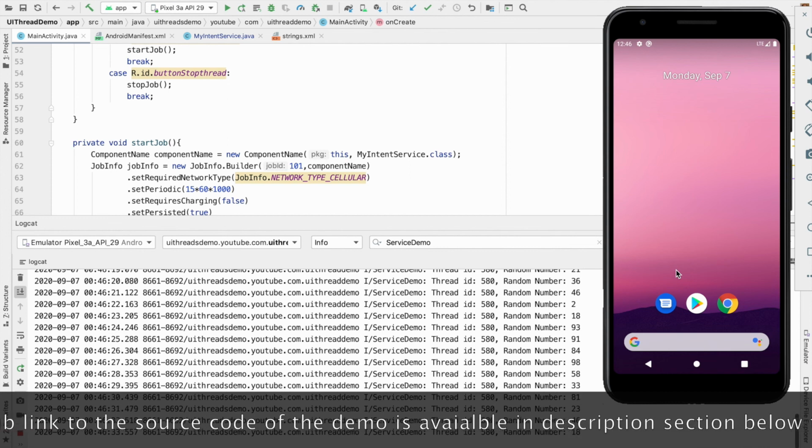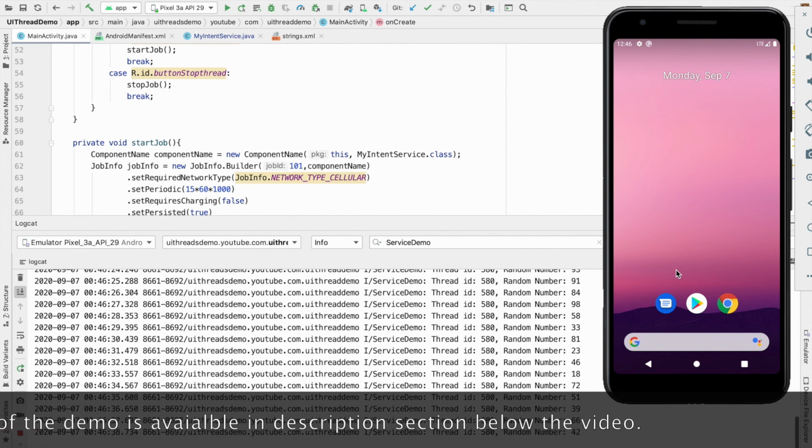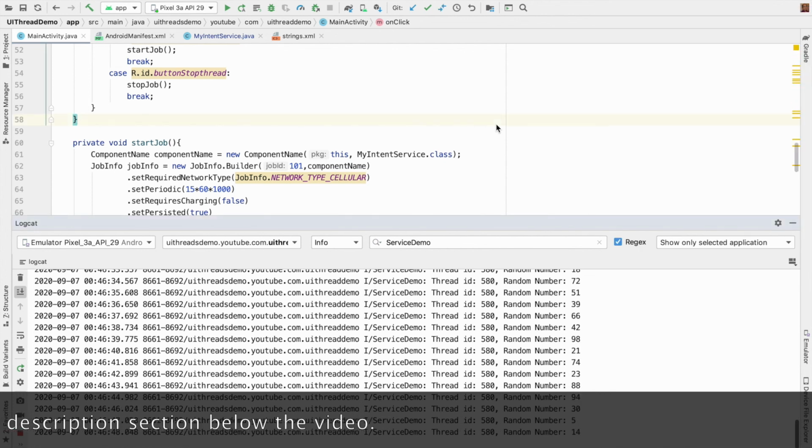So I suggest that you download this particular code and run it and understand the intricacies of job service. We are still not yet done with the discussion about job service. I will come back to it in the next video, so stay tuned.